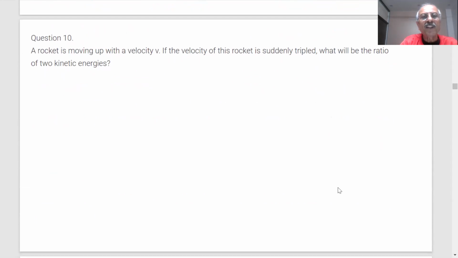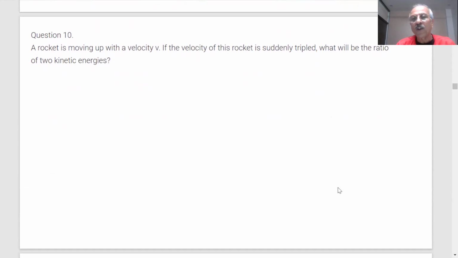A rocket is moving with a velocity of v. If the velocity of the rocket is suddenly tripled, what will be the ratio of the two kinetic energies, students? Okay, find the answer.